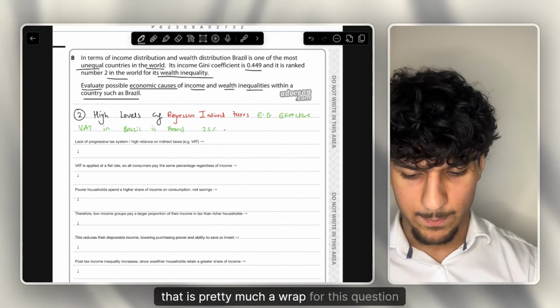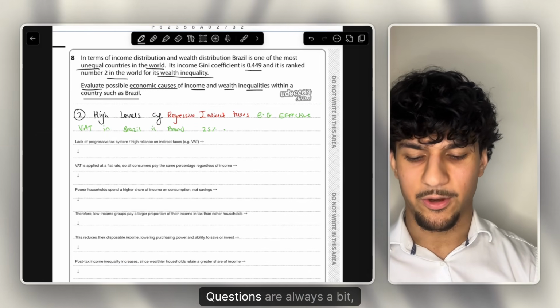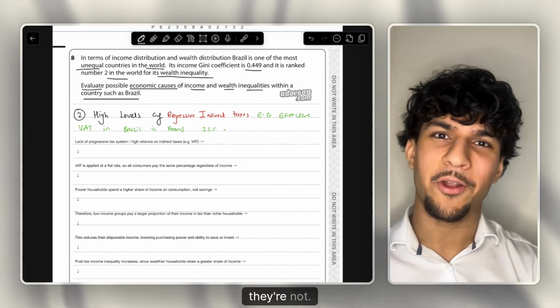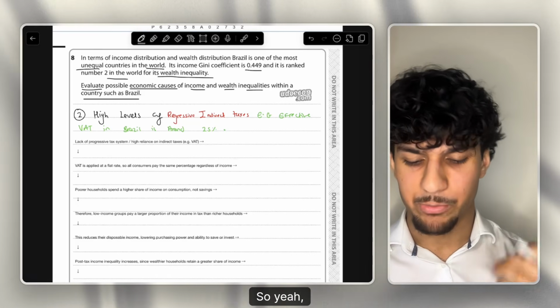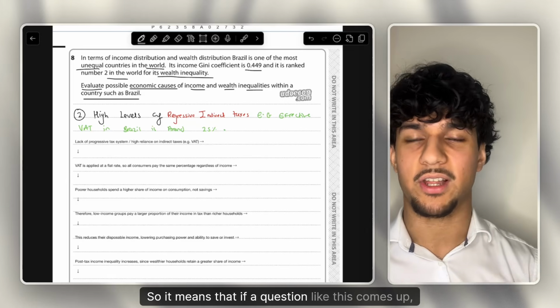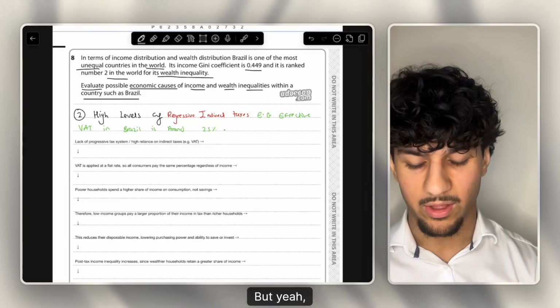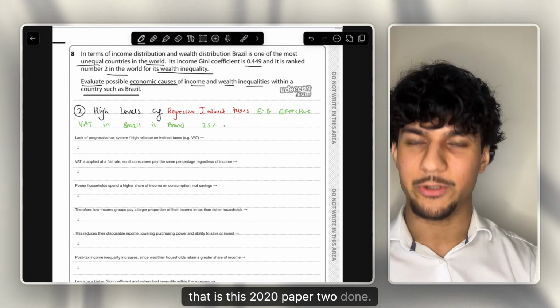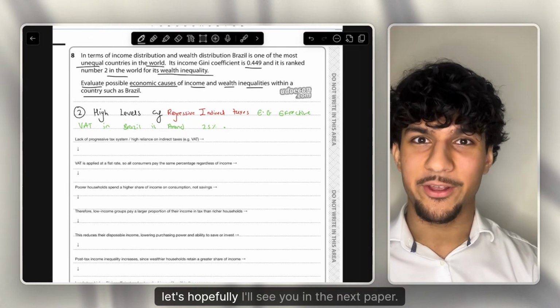But yeah, that is pretty much a wrap for this question. Development questions are always, they're not the most liked by students. So yeah, just try your best. Of course, practice writing it out. It's great for practice, so it means that if a question like this comes up, you will be prepared. But yeah, that is this 2020 paper 2 done, and yeah, hopefully I'll see you in the next paper.